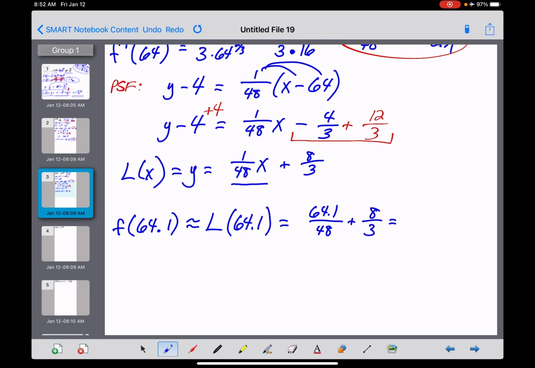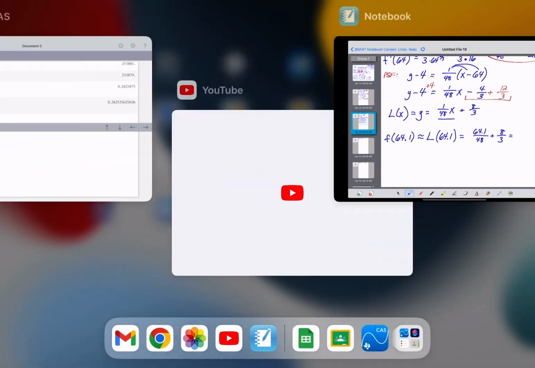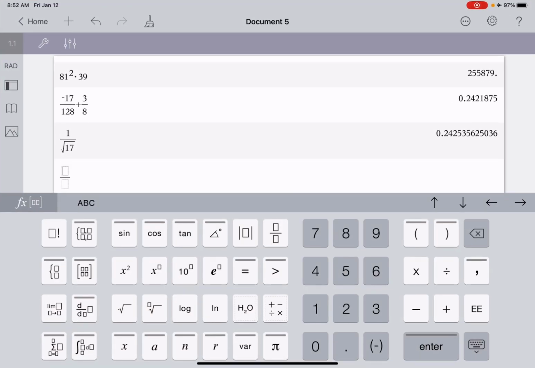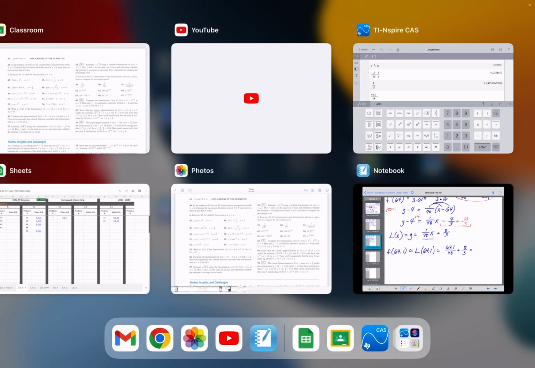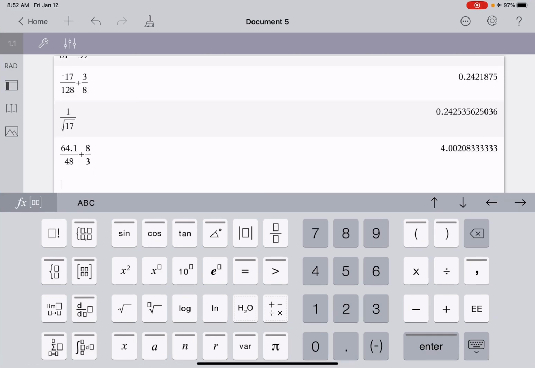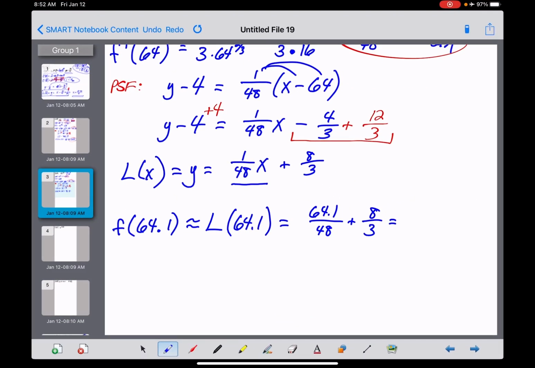And again, I think I'm just going to go to the calculator and do all this as a decimal. So we've got 64.1 over 48, and we're going to add, I forgot, was it 3/8? Nope, 8/3. Glad I checked. 8/3. Okay, and we come up with an answer of 4.002. So let me go ahead and write that down, and that should be the answer right here.